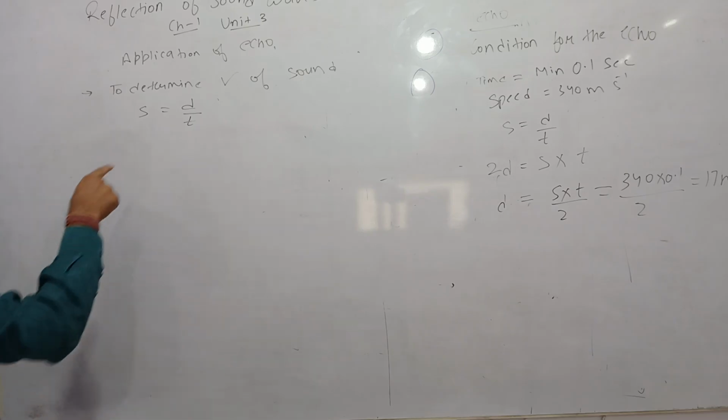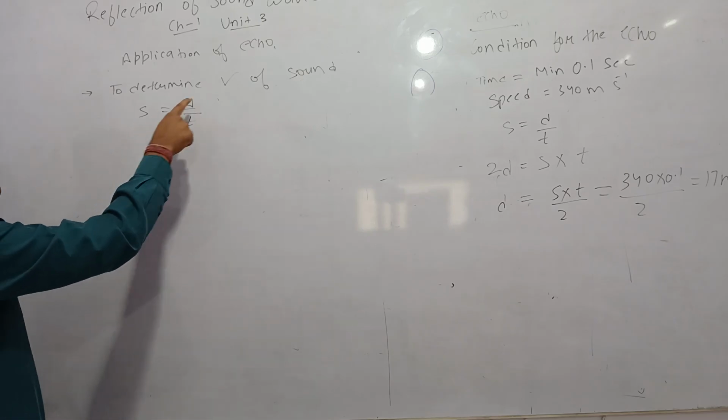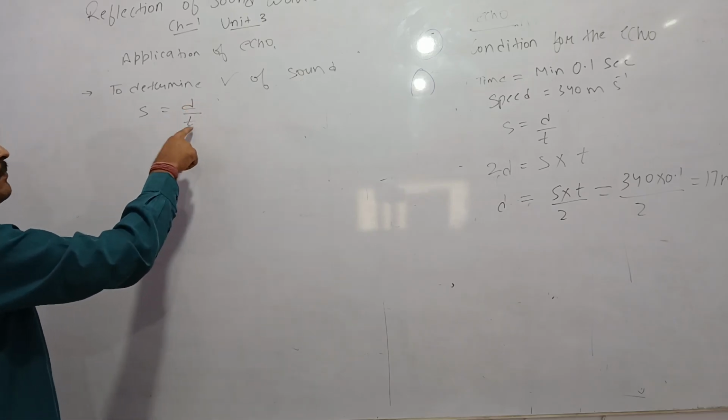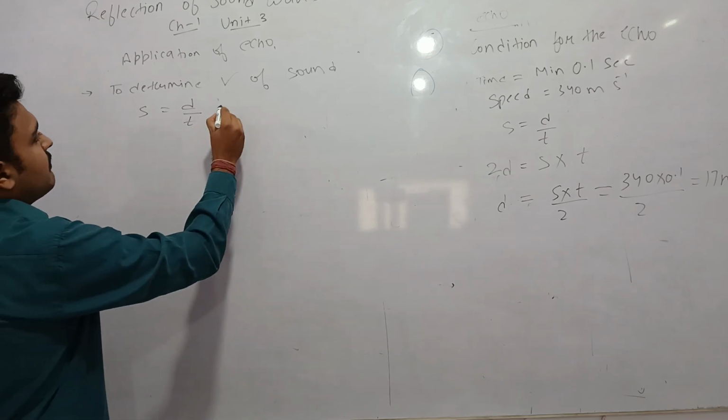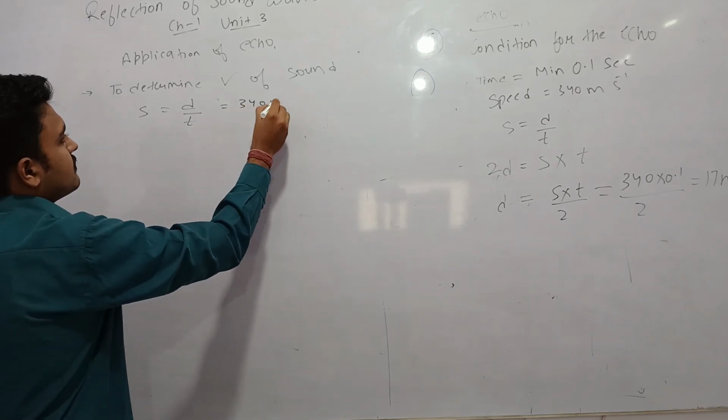From that formula, we can find out the speed of sound as distance upon time. In air it comes out to be 340 meters per second.